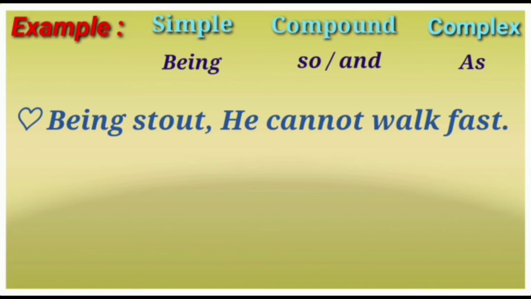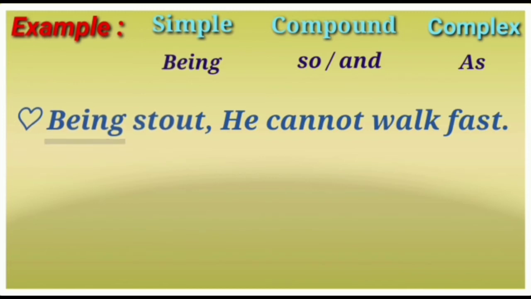Being stout, குண்டாக இருப்பதனால், the sentence is not completed and the subject is not acting. He cannot walk fast, அவனால் வேகமாக நடக்க முடியவில்லை. So the first sentence is not completed and the second sentence is completed and the subject is acting in the second sentence. So this is a simple sentence.